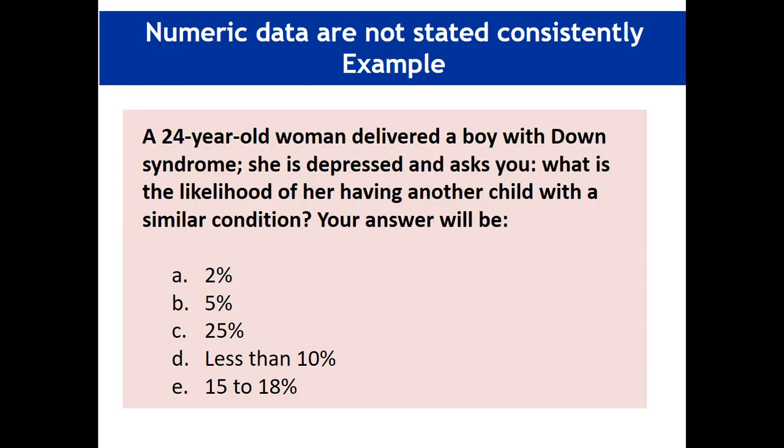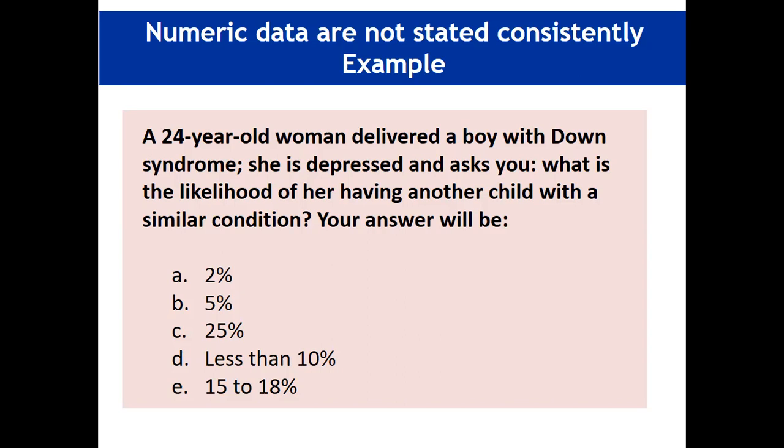In this example, options D and E are expressed as ranges, less than 10% and 15 to 18%, and they are not specific percentages. All options should be expressed either as ranges or as specific percentages. Absolute numbers should be used when there is a consensus on their value. Otherwise, it is better to use ranges to avoid differences between sources that may confuse the student.